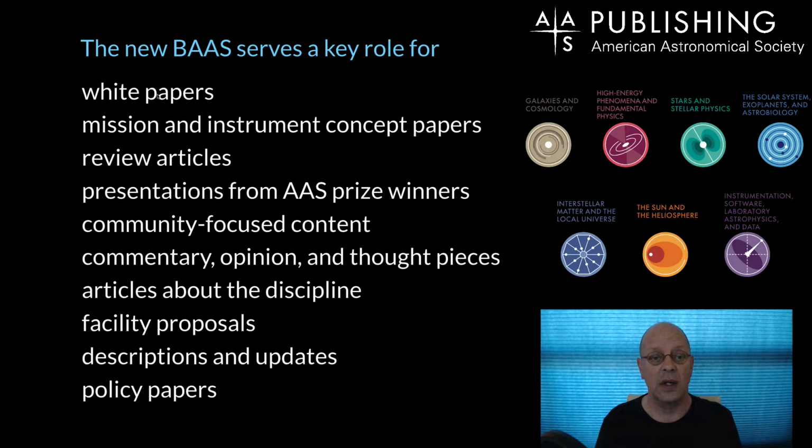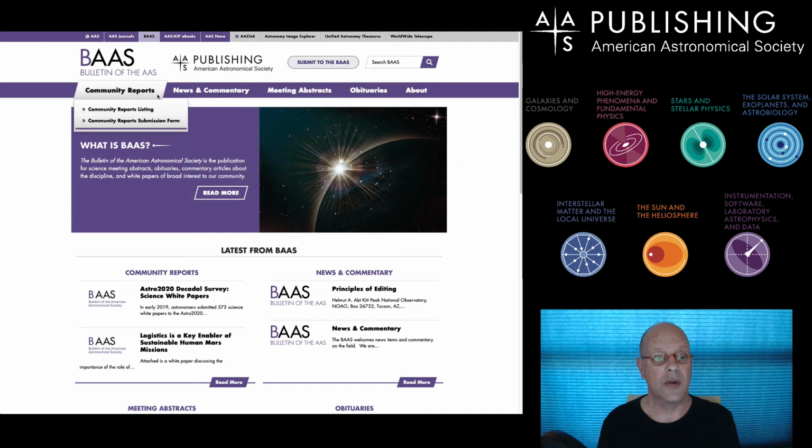So let's go ahead and walk through some of that material that's on the BAAS. Let me bring up my browser, and this is the home page of the BAAS. Up top there is some top-level material that can also be of interest: the AAS journals, ebooks, AAS Nova, AAS Text, the Astronomy Image Explorer, which we'll be doing a video series on soon, the Unified Astronomy Thesaurus, the Zorus, we'll also be doing a video series on that one, the WorldWide Telescope, ditto, and I suppose, since the AAS now owns Sky and Telescope, we'll be seeing a new tab up there soon enough.